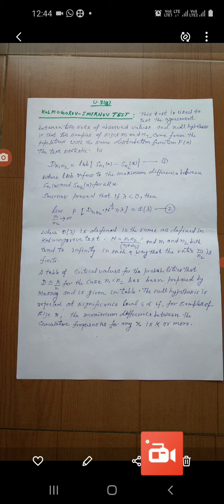And the test statistic is D(n1,n2) equal to LUB, least upper bound of the mod value of Sn1(x) minus Sn2(x). Okay, so D is equal to the least upper bound of the mod value of Sn1(x) minus Sn2(x), and let it be equation number 1, where LUB refers to the maximum difference between Sn1(x) and Sn2(x) for all x.